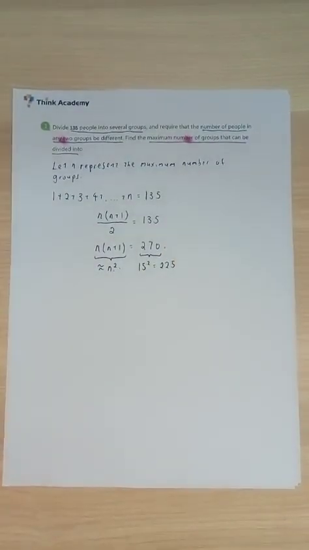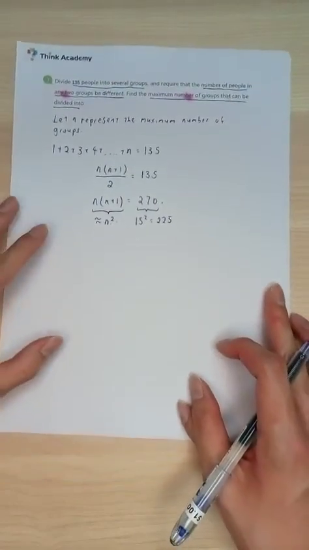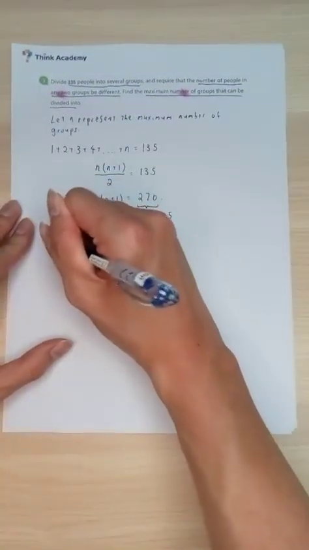Right? This one would result in you making a guess. Hey, maybe n is equal to 15. So let's take a look at n equal to 15 in this case.